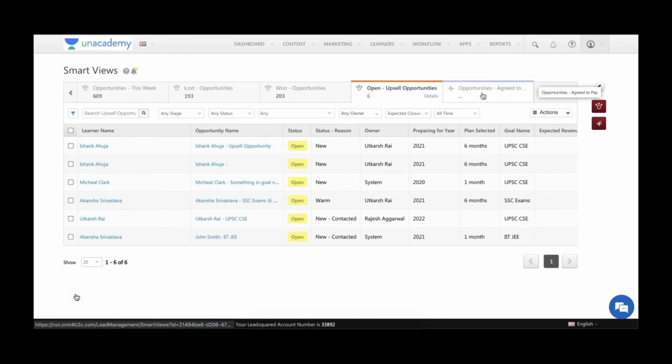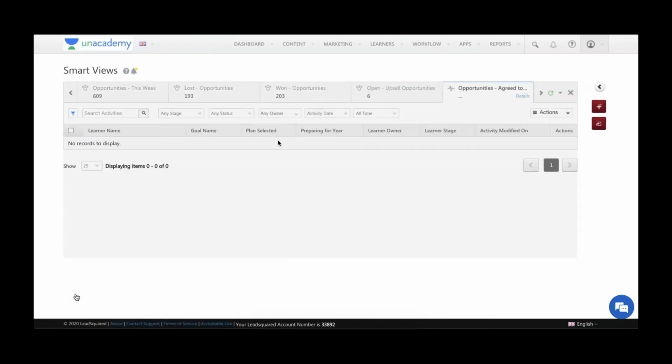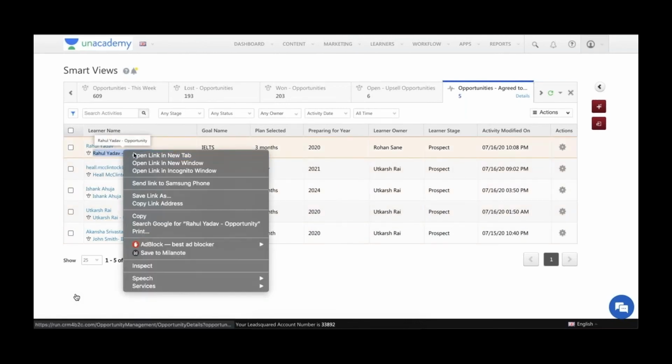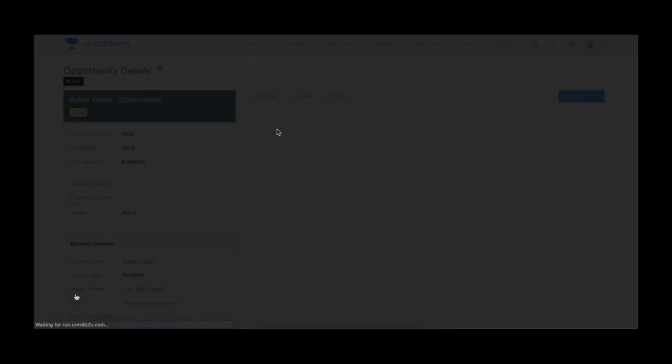So Smart Views is well versed, it has all the capabilities to show all different types of opportunities to you, any combination, any condition that you would like to put, and the sales users can directly just focus on these smart views: this is what they need to do, this is where they need to follow, and that is it. It's as simple as that.